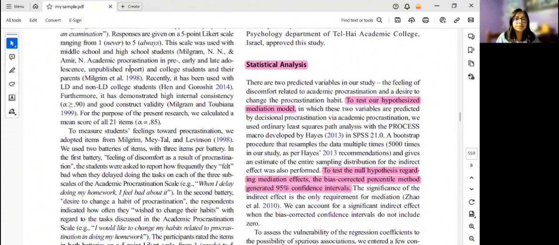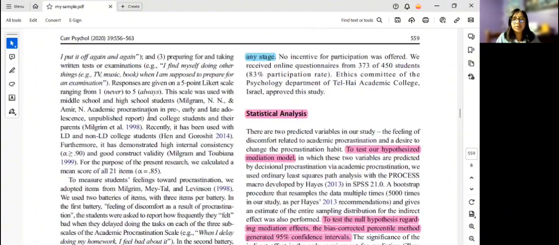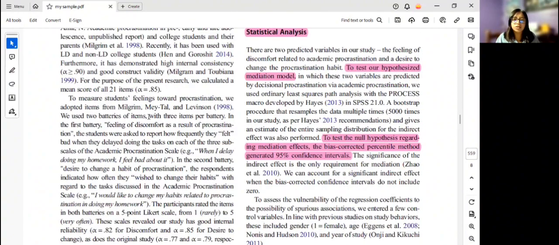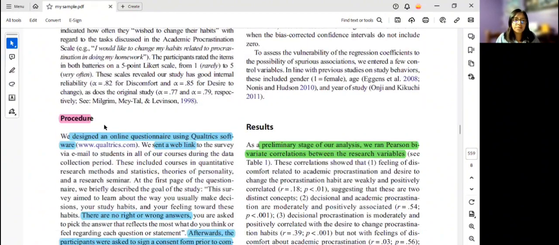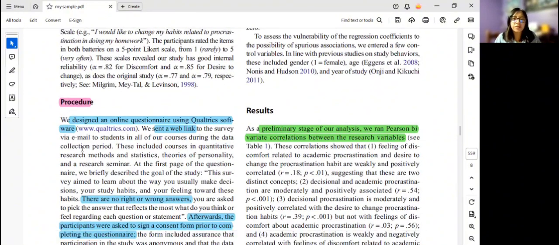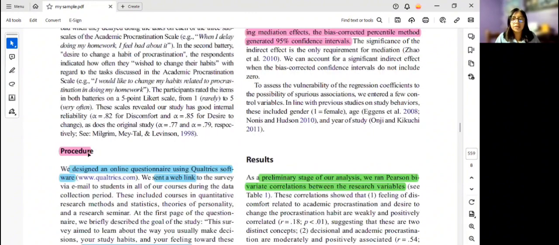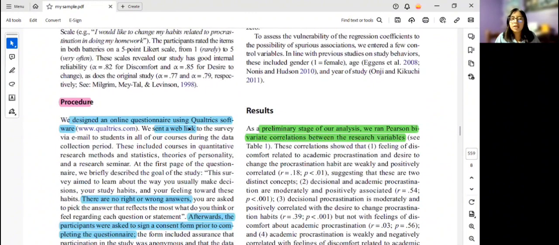So here they are explaining the instrument that the authors are going to use to develop this study. Finally, in methods, we have the procedures. Here, they are going to explain how the instruments are going to be applied. They designed an online questionnaire.